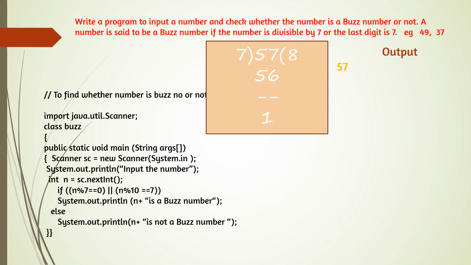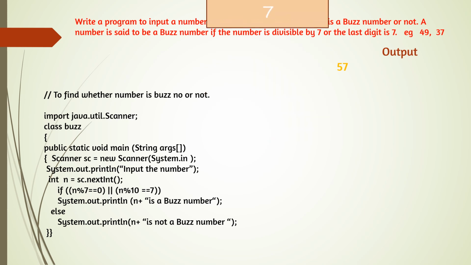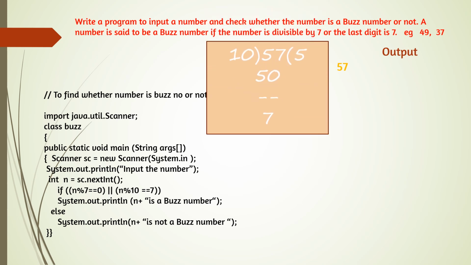That means the first condition is false. Now we can check the second condition. N modulus 10, 57 divided by 10: is the last digit 7 or not? 57 divided by 10, quotient is 5 and remainder is 7. That means the second condition is true. So one condition is true, so the if will be executed and the answer will come: 57 is a bus number. I hope you understood how the logic is working. Divide the number by 7. If it is divisible, the answer will be that it is a bus number. Otherwise, if the remainder on dividing by 10 is 7, then also the answer will be that it is a bus number.